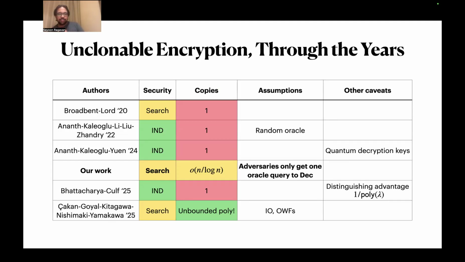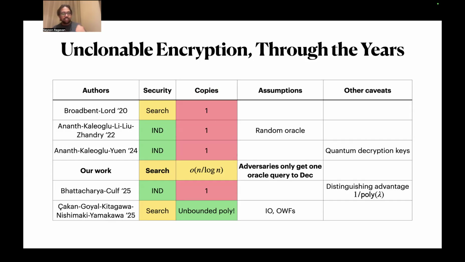And then in the third column, we have the number of copies. And then we have assumptions and other caveats. So our work is in the fourth row. I want to call attention to two really amazing works that came out subsequently. One is by Bhattacharya and Culf, where they actually managed to prove indistinguishability security with a single copy. There are no computational assumptions. It's completely information theoretic. The catch is that the distinguishing advantage is just 1 over poly.